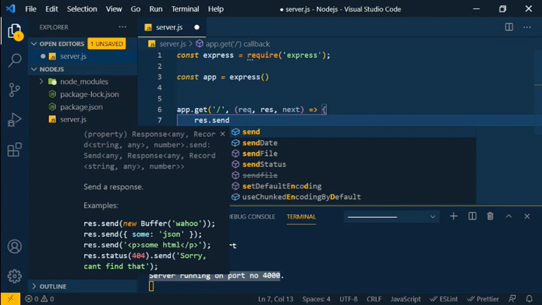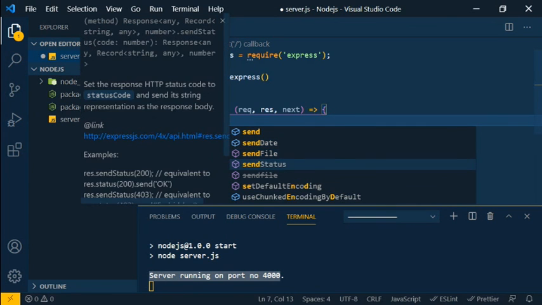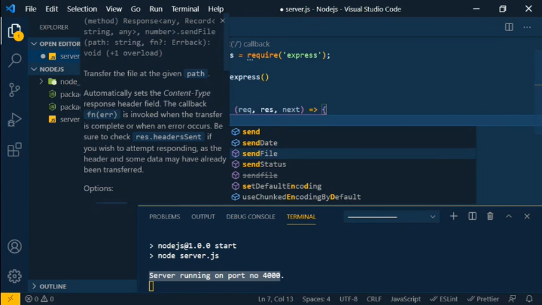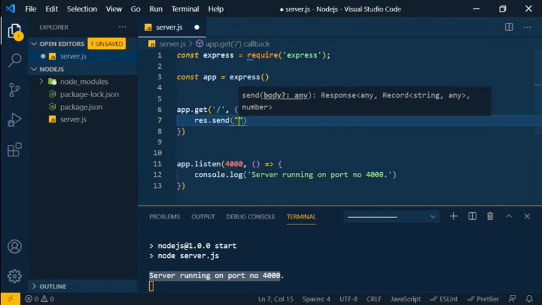Res is an object that lets us send data, or send a file, or send a status. If you hover over it, you can see what that function is actually doing. So I'm sending an example, hello world, to the front end.